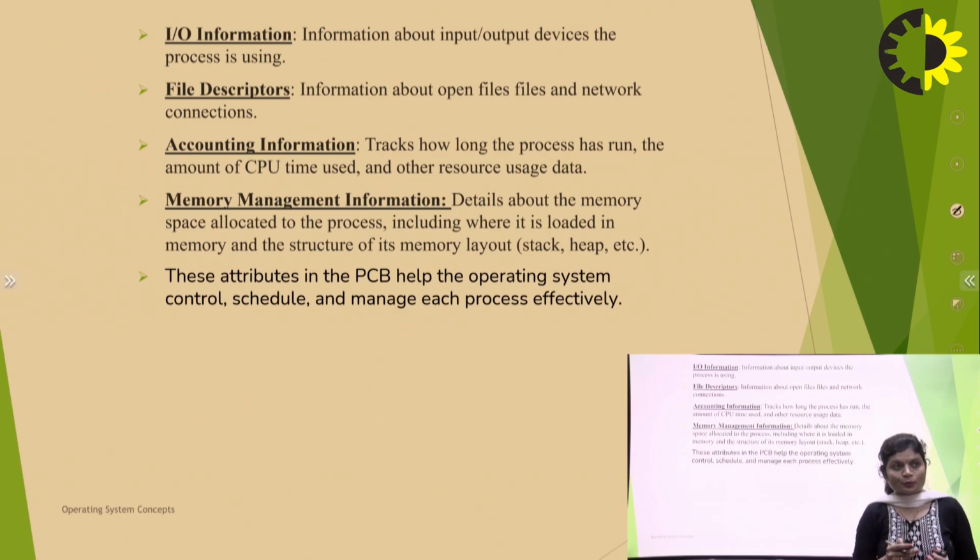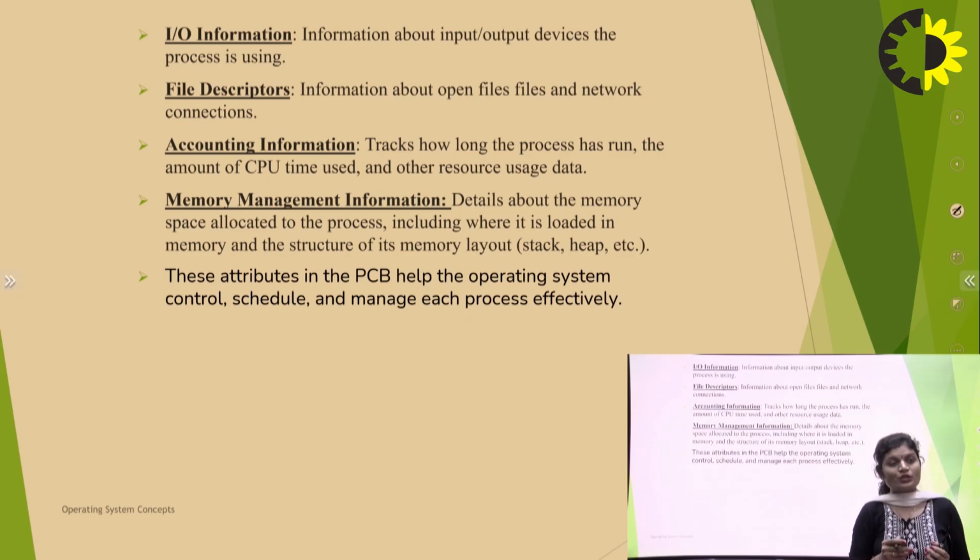Second is input output information, which is information about the input output devices the process is using. So the PCB contains file descriptors, information about open files and network connections, all details of network connections. These are the attributes of the process.